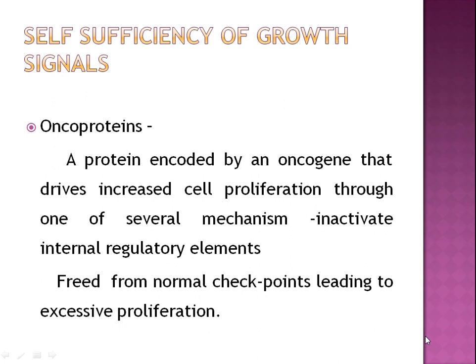Now there are three things. First is the proto-oncogene, and the mutated form of it is the oncogene, and the protein which is encoded by an oncogene drives increased cell proliferation through one of several mechanisms and inactivates internal regulatory mechanisms. This is the function of the oncoprotein. They are freed from the normal checkpoints, leading to excessive proliferation.